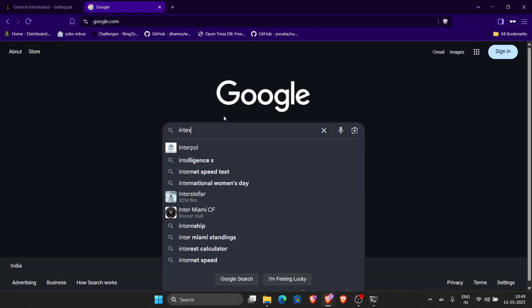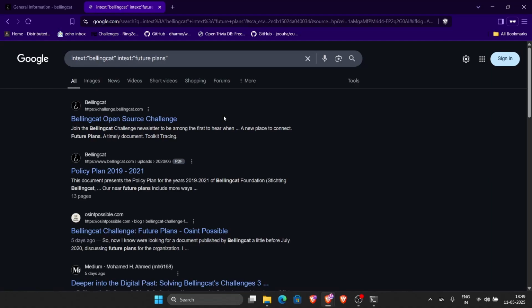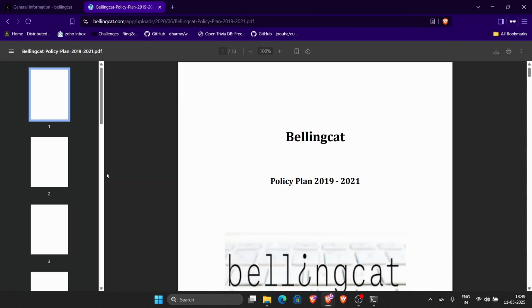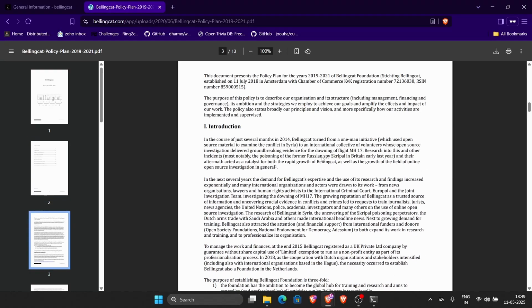So we'll just do, right? So we get a bunch of these, and the one that I did find, the one that does seem to add up with our date, is this one right here. A policy plan for the future of Bellingcat from 2019 to 2021.